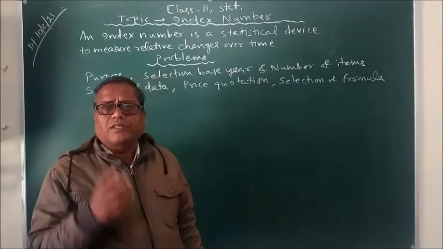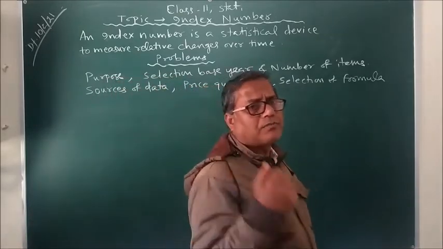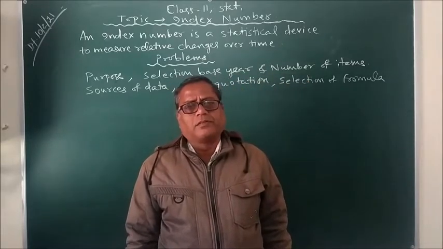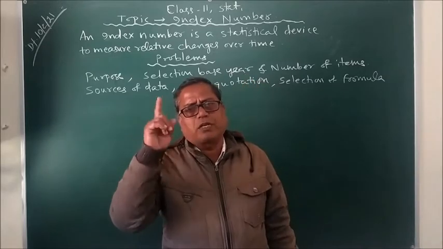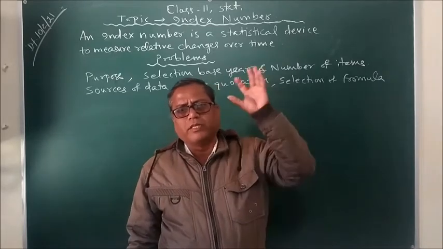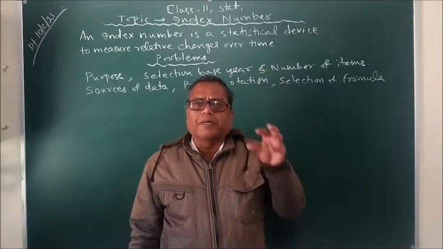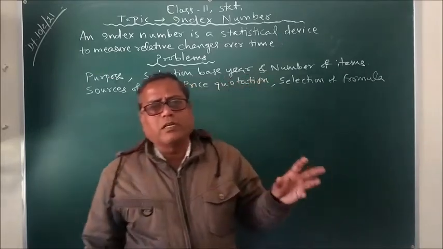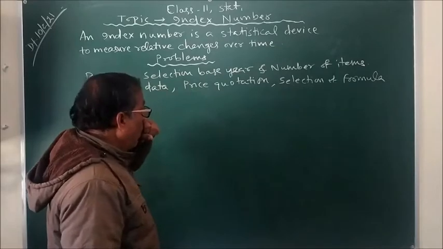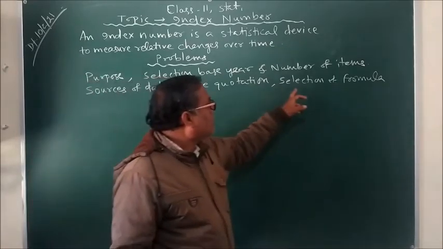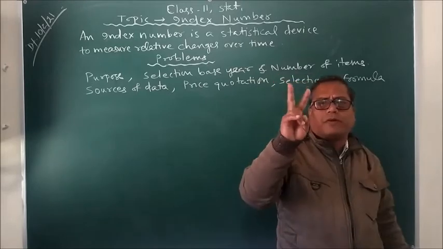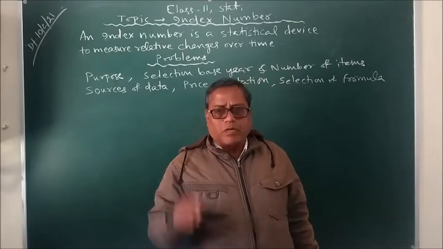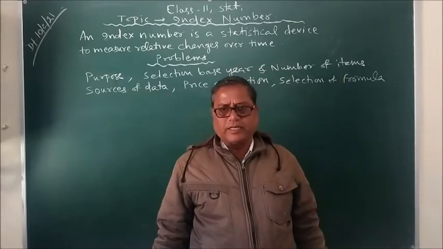And secondly, prices, the value, are expressed in two terms: one, money terms, and another, quantity terms. For example, 40 rupees per kg of rice. This is expression of value in terms of money. Then, 25 grams of rice for 1 rupee. This is expression of value in terms of quantity or weight. So that is yet another problem, price quotation. Next, selection of formula. As we have two different formulas, selection of formula is yet another important thing that we must keep in mind while constructing an index number.